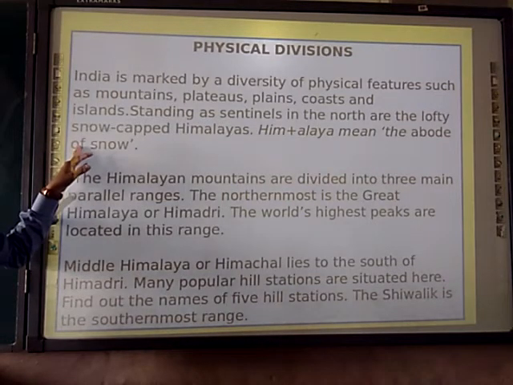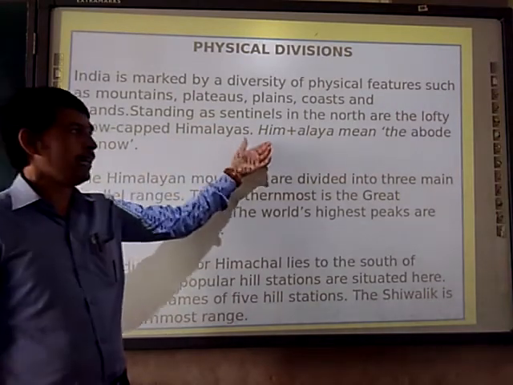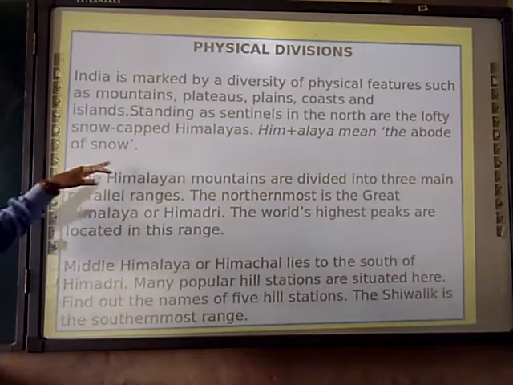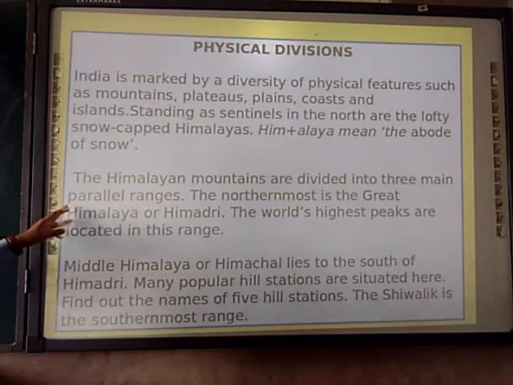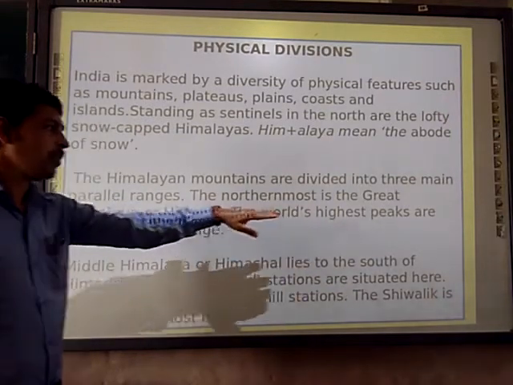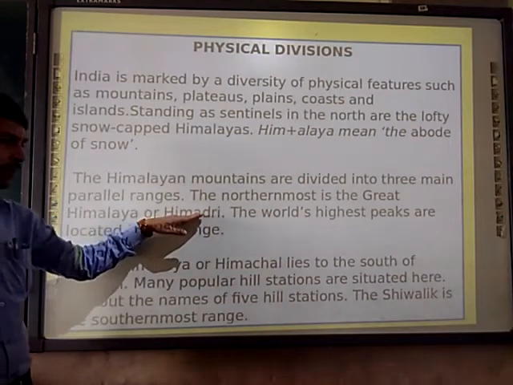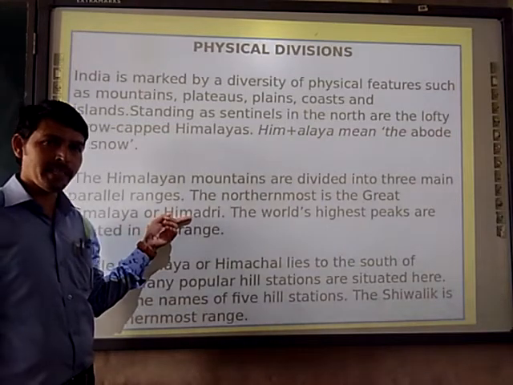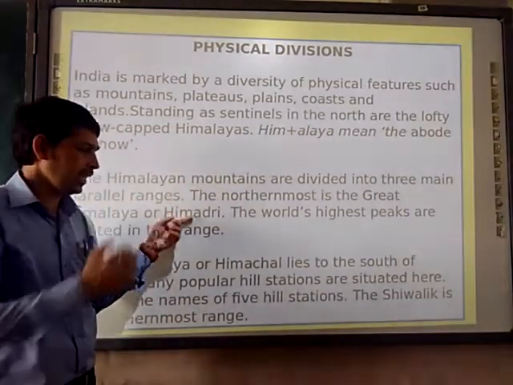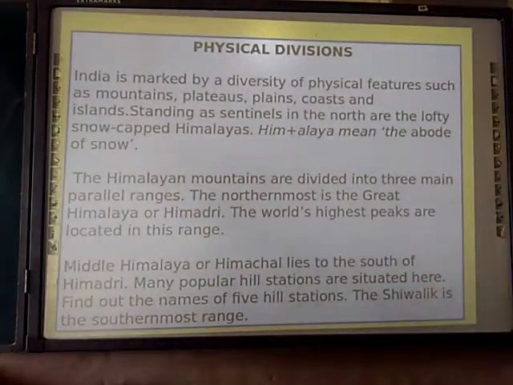Next, we are going to see what the Himalaya is. Him plus alaya: him means snow and alaya means abode. The Himalaya mountains are divided into 3. They are Himadri, where the world's highest mountain peaks are located. So the first range is Himadri, the second is Himachal, and the third one is the Shivalik.